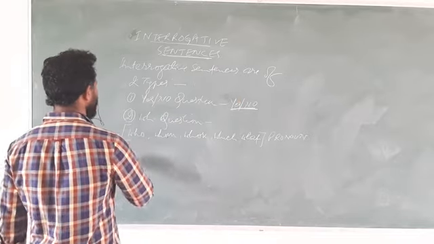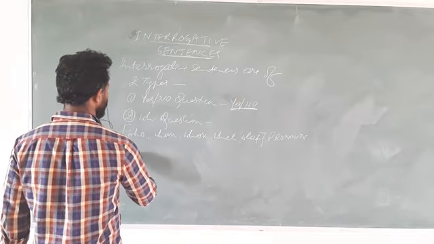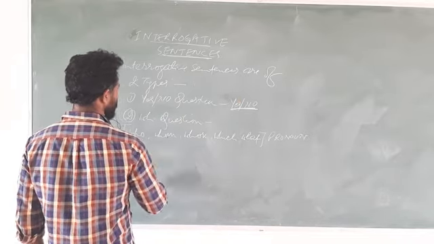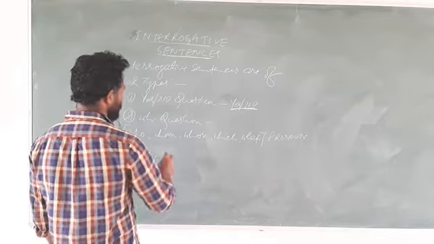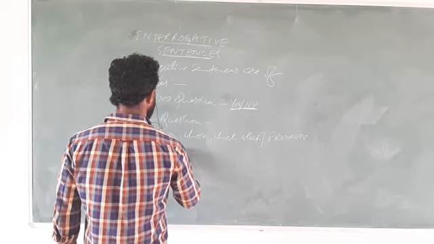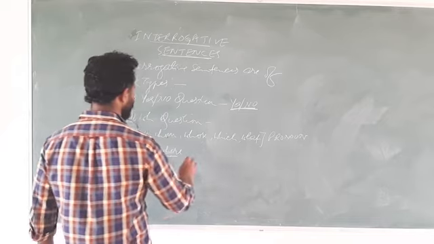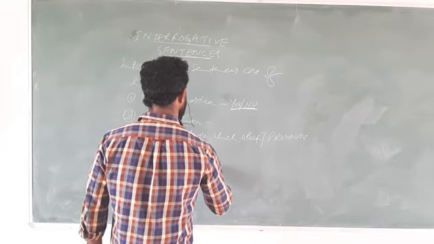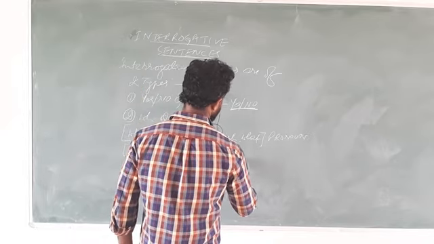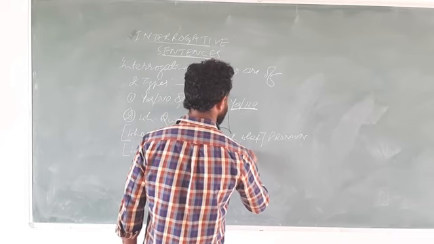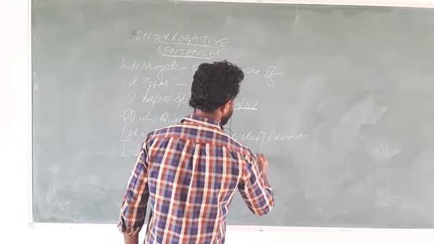And then we have another set of WH words. When is used for time, it is an adverb. Where is used for place. Why is used for reason, and how is used for manner. And these are adverbs.